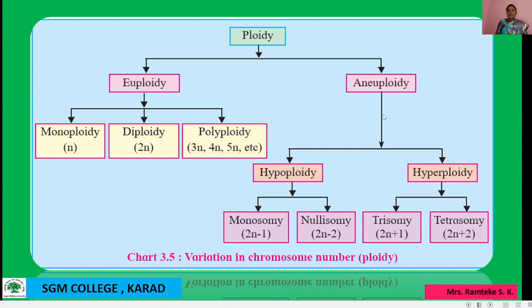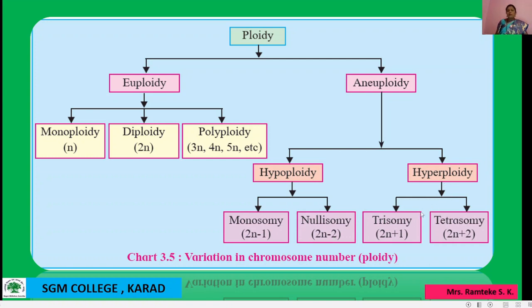Then aneuploidy is divided again into two types, hypoploidy and hyperploidy. Hypoploidy is again divided into two types. Monosomy, there is 2n minus 1, means the chromosome number is reduced by one. Then nullisomy, in this 2n minus 2, the chromosome number is reduced by two.